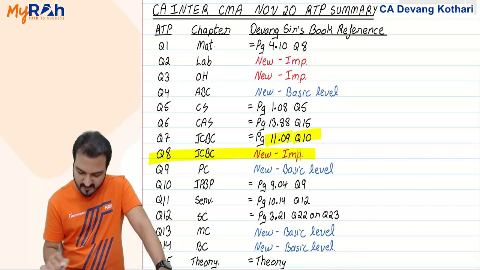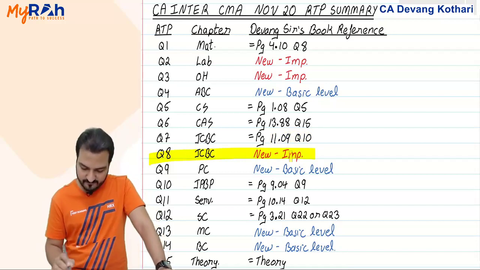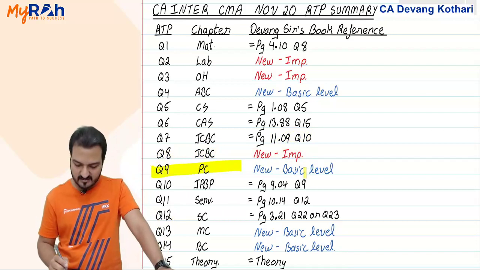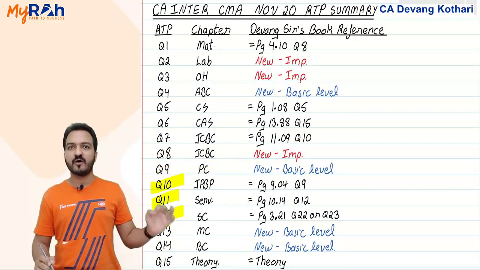Question 8 is again job costing, batch costing. Very good question. I'll discuss right now. Question 9, process costing. Again, a basic level question, but still I'll discuss. Question 10, 11 and 12. Again, directly from my book.